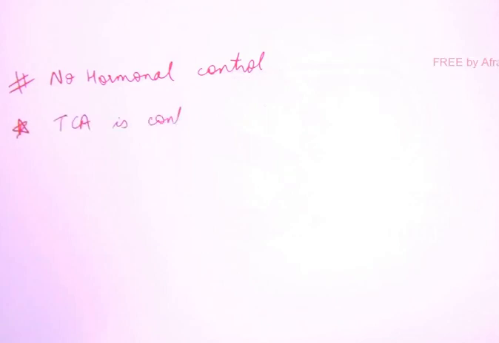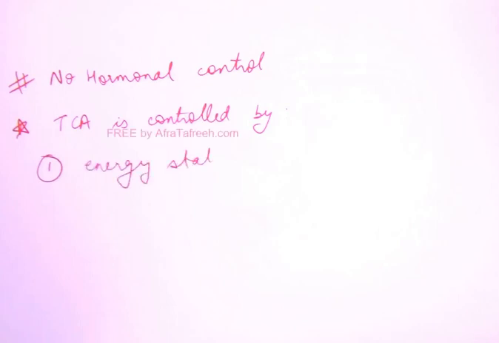Mainly TCA in the cells is for energy. So directly, the energy status of the cell is controlling the TCA cycle. That is, if a cell does not have any ATP, then TCA will occur, right? But if a cell has enough ATP, then TCA will not occur. So simply, it directly depends on the energy status of the cell.